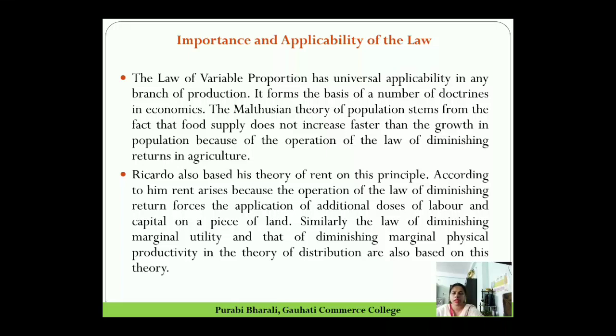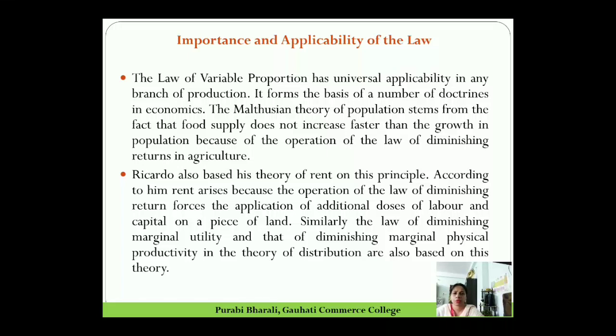For example, we can talk about the Malthusian theory of population, where Malthus tried to explain that food supply does not increase faster than the growth of population. He says that population increases at a geometric rate, whereas food supply increases at an arithmetic rate. And why does it increase at an arithmetic rate? Because of the operation of the law of diminishing returns in the agricultural sector.